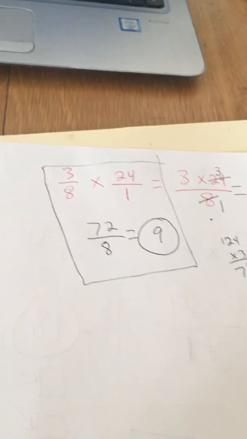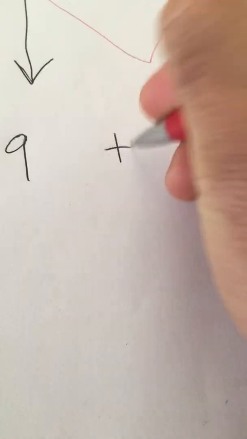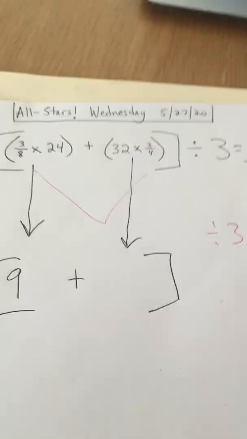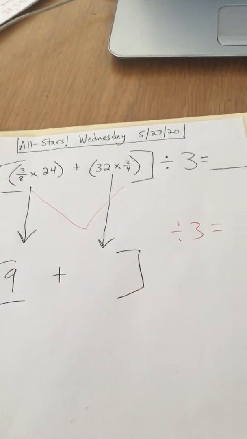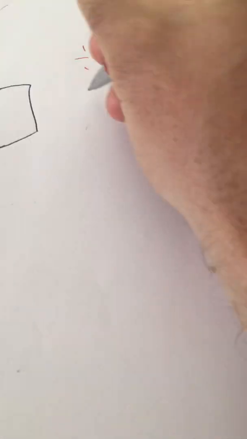So 3/8 times 24, we just did, it's 9. So we're going to keep that in brackets. 9 plus, now we have to solve this parentheses inside the brackets before we can divide the whole thing by 3.